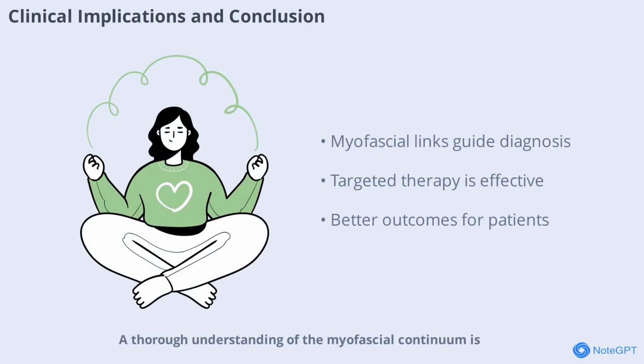A thorough understanding of the myofascial continuum is essential for clinicians evaluating patients with chest pain. Many cases of non-cardiac chest pain may be rooted in musculoskeletal dysfunction, particularly involving the myofascial system. By considering the interconnectedness of the head, neck, chest, and upper limbs, healthcare providers can improve diagnostic accuracy and tailor treatments more effectively. Approaches that address the myofascial continuum, such as targeted physical therapy or trigger point interventions, have shown promise in resolving symptoms that might otherwise be mistaken for cardiac issues. Ultimately, this anatomical insight can lead to better outcomes and more efficient care for patients experiencing chest pain.